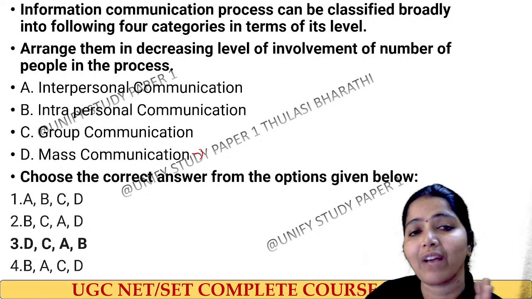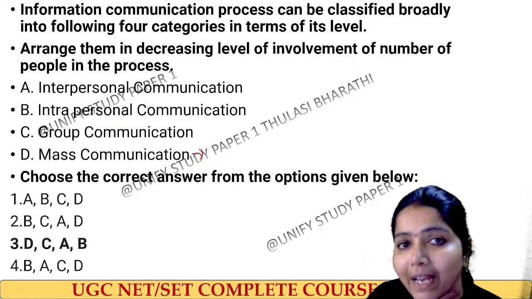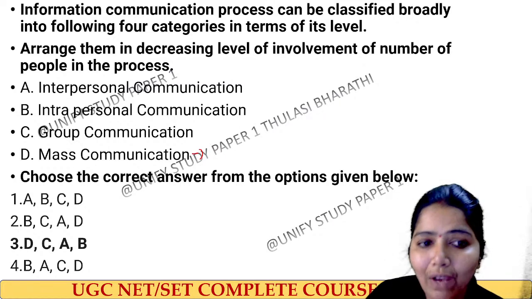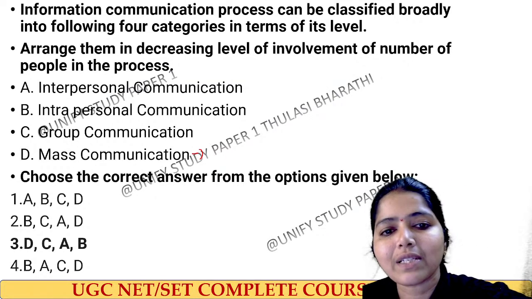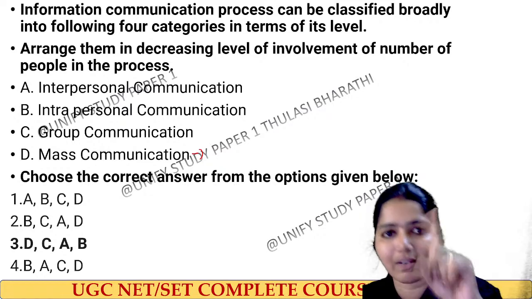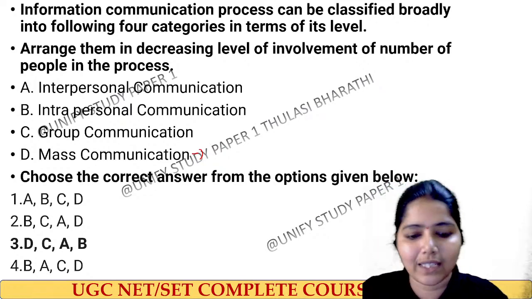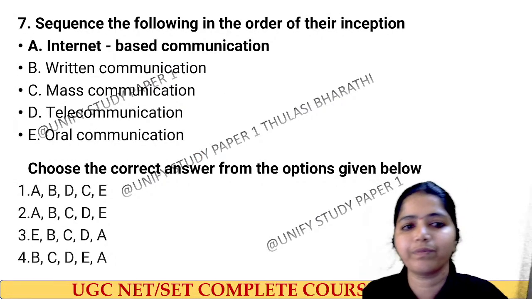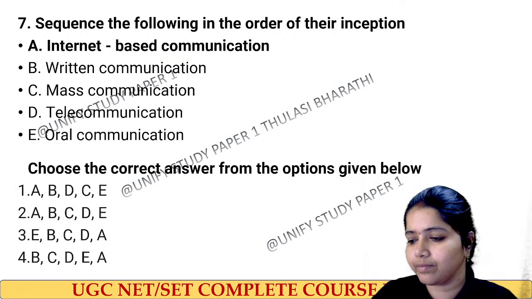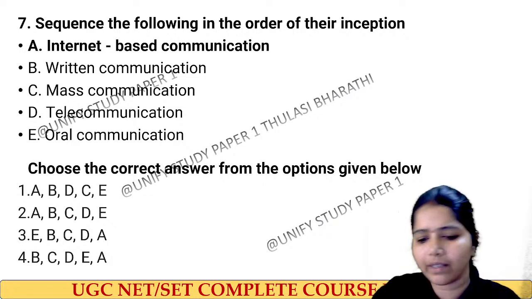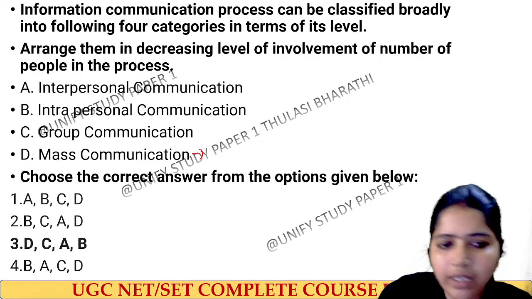Mass communication, we have a larger population, and then group communication, which has a defined number of population, and then interpersonal, where we have 2 or more people, and then intrapersonal communication, where we have ourselves, only one. So B comes at the last. Mass, group, inter, right? Next question on board.